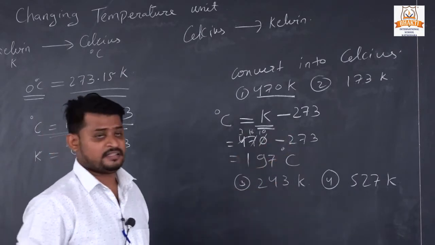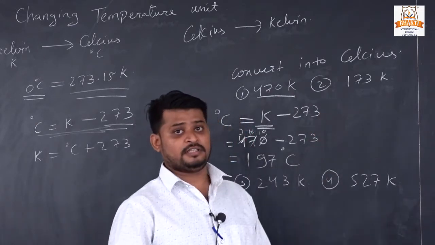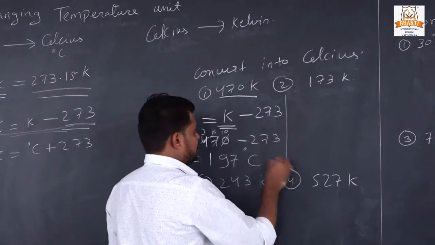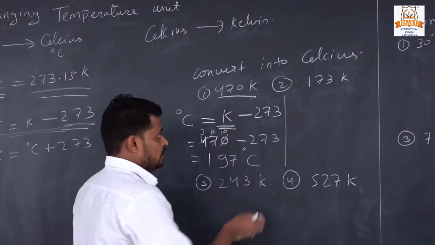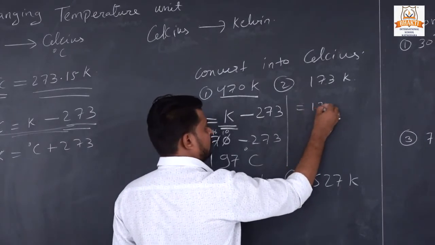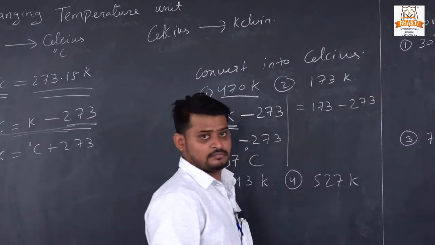Let's see another example. Now here we have to convert 173 Kelvin into Celsius. We will take the same formula: 173 minus 273.